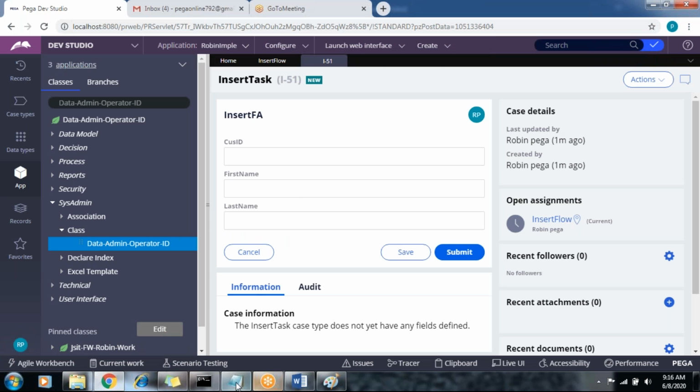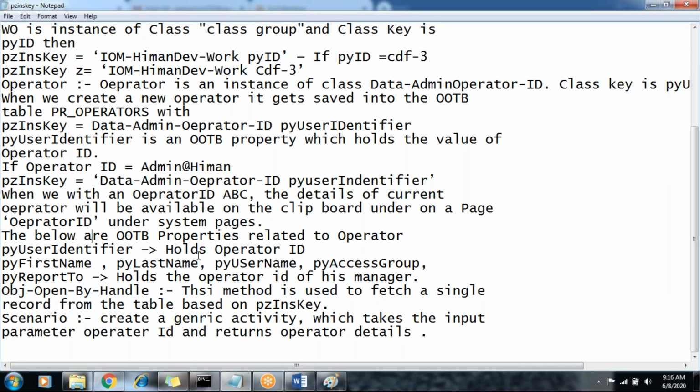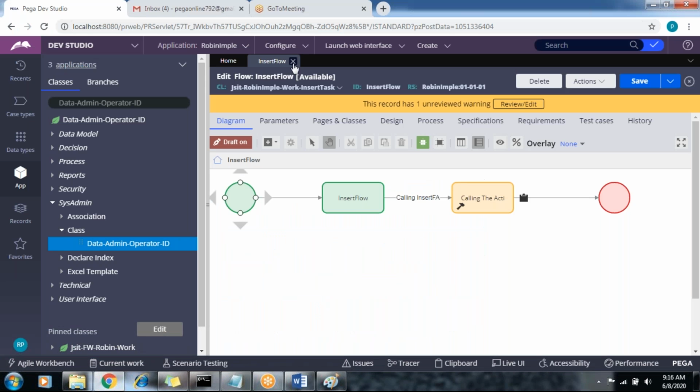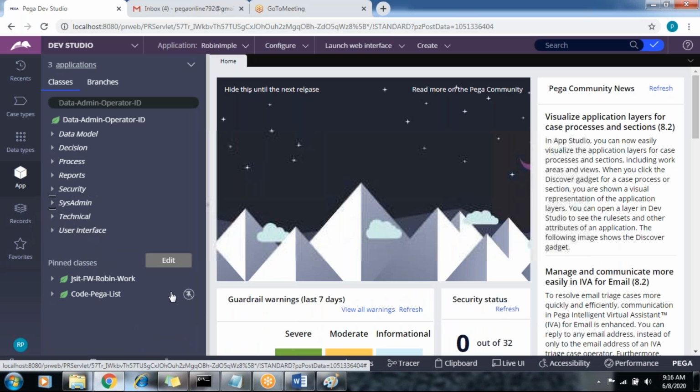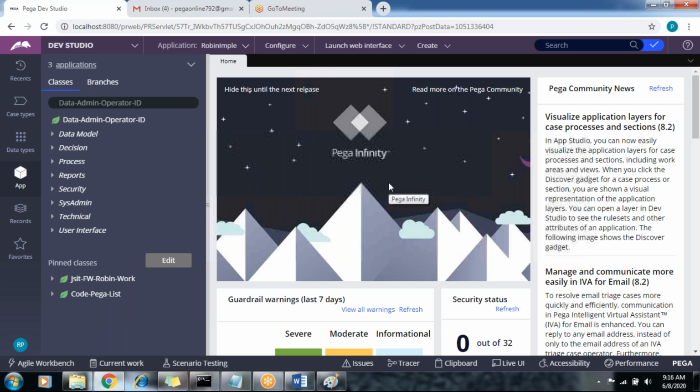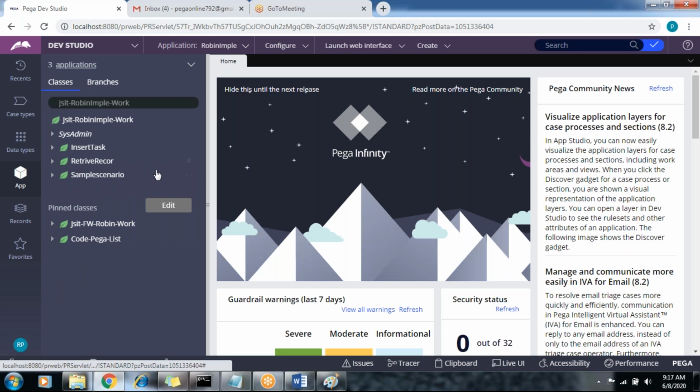So the requirement here is very simple. I will explain this further. Suppose we have properties like pyFirstName and pyLastName. If you are going to create an operator, how do you create a new operator? Tell me how to create a new operator. Data-Admin-Operator-ID. You go to Organization, or create it from here.